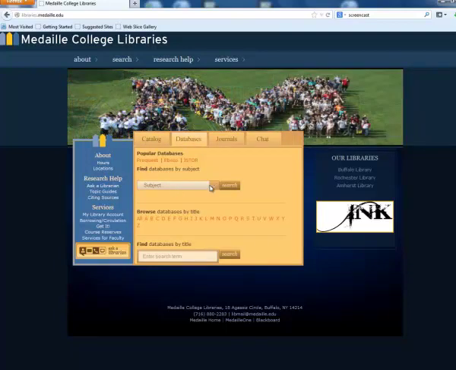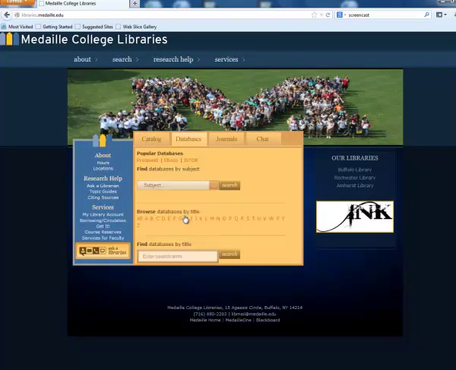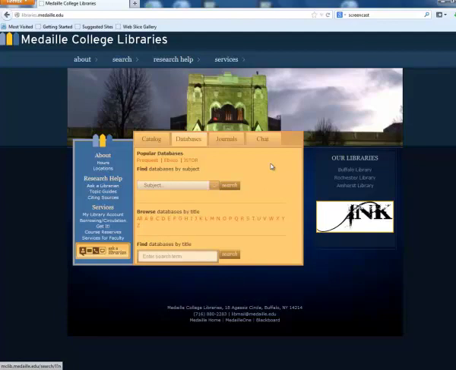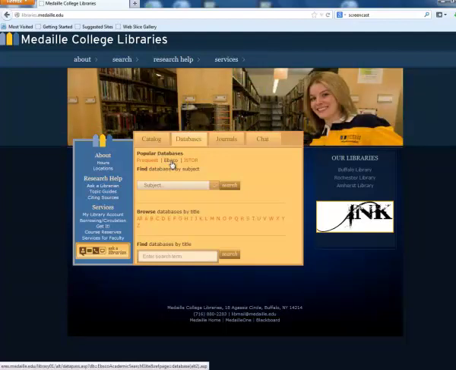Again, you can search through the different databases by subject. If you know the database that you're looking for, you can browse by title. Up here are some of the popular ones. EBSCOhost and ProQuest are some of our general database providers. What I'm going to do is just show you a very quick search in the database EBSCOhost.